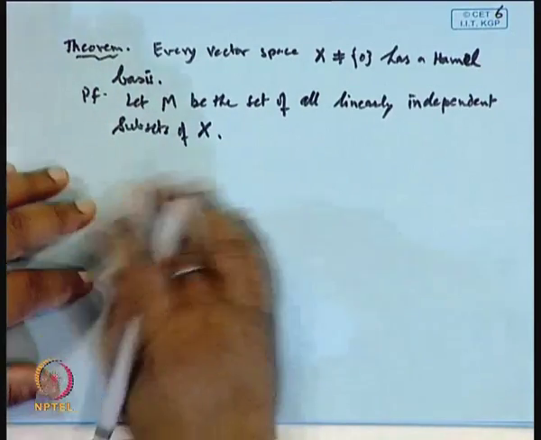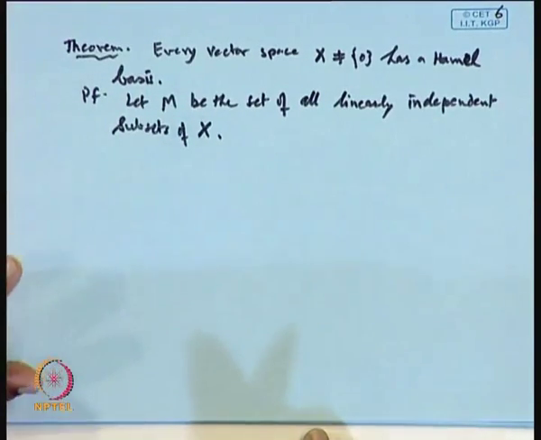Okay. Consider M to be the set of linearly independent subsets of X. Then we will see first that on M we can define an inclusion relation, which gives a partial ordering.